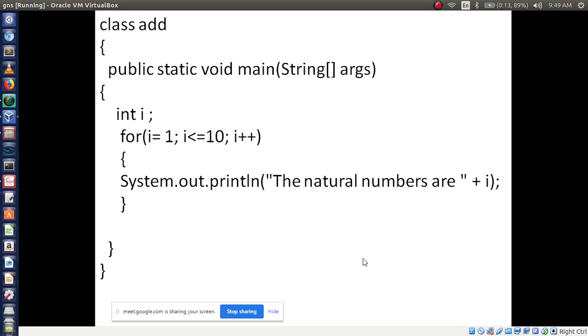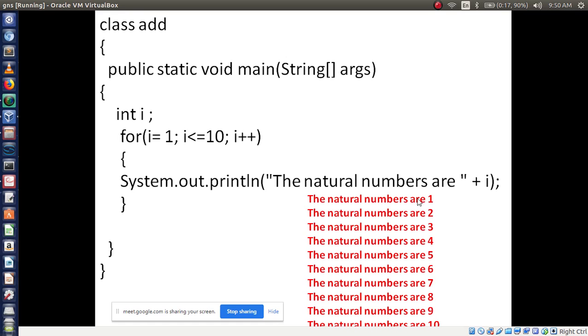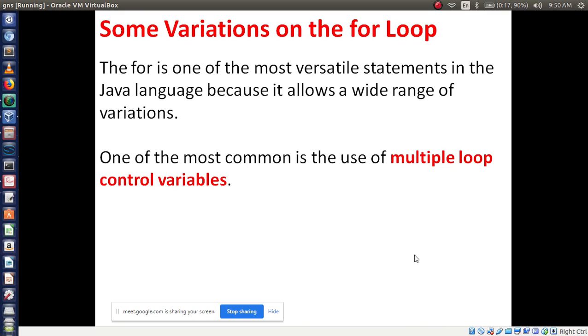Here I am using initialization of i equal to 1. So how many numbers will print? Basically 1 to 10 or 1 to 9. How many numbers are going to print? 1 to 10 will print in this example. Okay, 1 to 10 is printed.